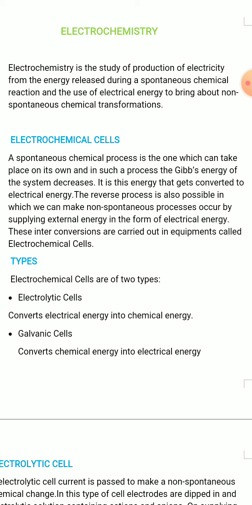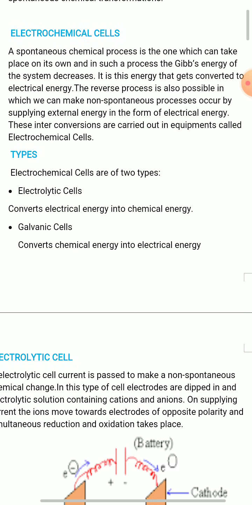And galvanic cells convert chemical energy into electrical energy by spontaneous chemical change.